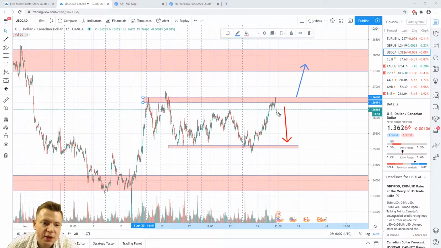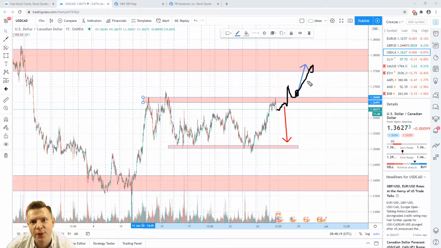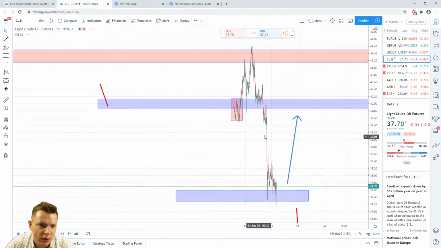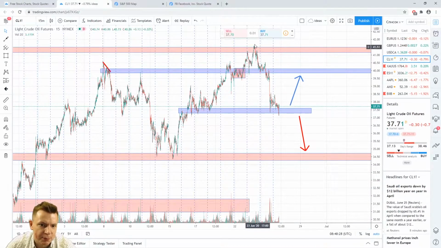Also, if price with an impulsive breakout of this level, then pullback, fractal, or reversal model, it will be a nice opportunity to take a long. In this case, the first target will be around 1.3750.